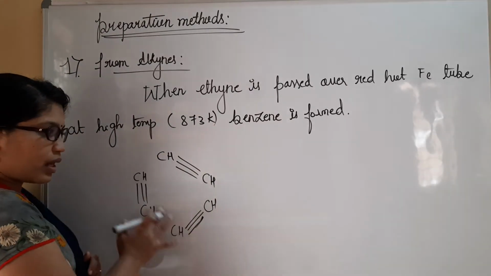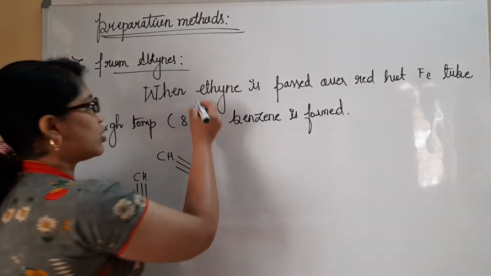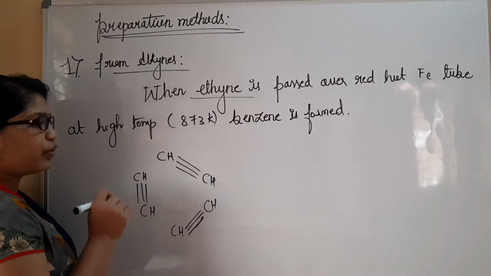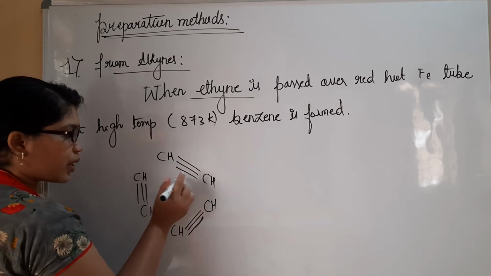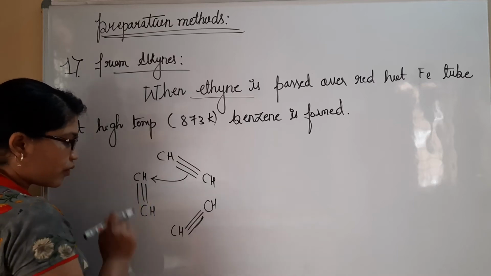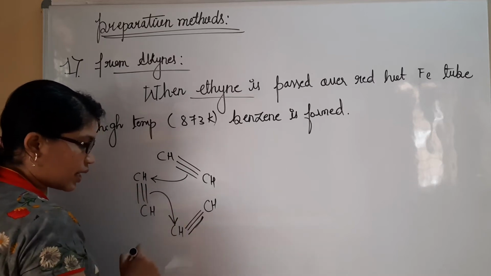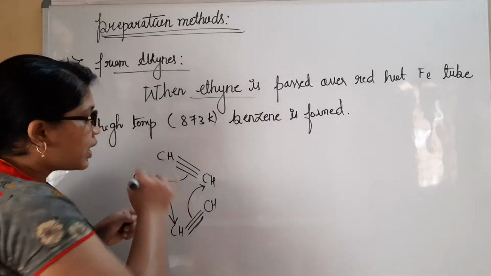See here, there are 3 triple bonds present because we have taken 3 molecules of ethyne. During the cyclization process, the pi electrons of these 2 carbon atoms are going to be shifted to this carbon, and the pi electrons of these 2 are going to be shifted to this carbon. Similarly, here this carbon is going to be donated.